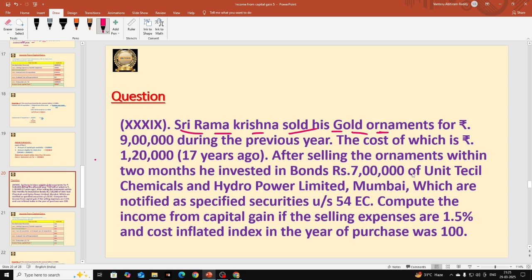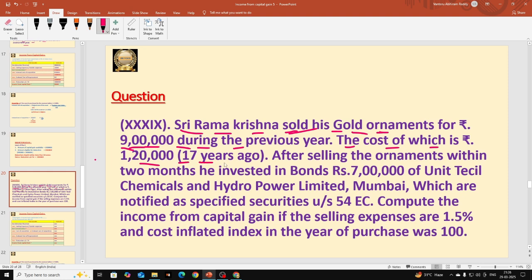Hope this is clear. So here our asset name is gold ornaments. Students, note this point: he sold those gold ornaments for 9 lakhs rupees. The selling price is always called consideration received. So 9 lakhs rupees is the consideration received. Next, the cost of which is 1,20,000. So actually he purchased those gold ornaments for 1,20,000. That is the original cost of the asset.